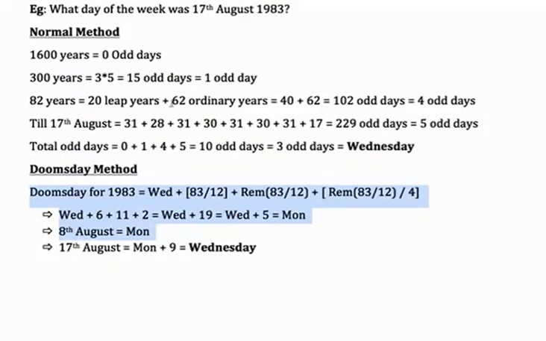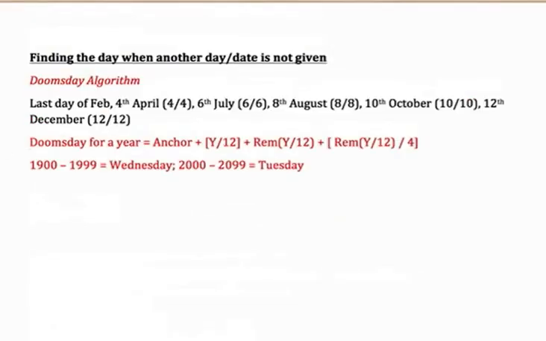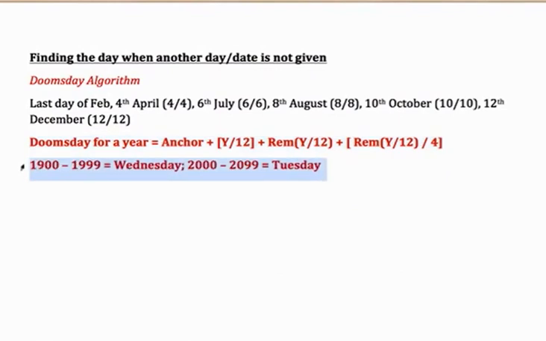The only difficult part in this is remembering 2 things. One, the formula for doomsday for a particular year, that is anchor plus y by 12 plus the remainder divided by 4, and the anchor years. For the previous century, Wednesday; for the current century, Tuesday. That's it. The other part, I think 446688, you can remember on your own.